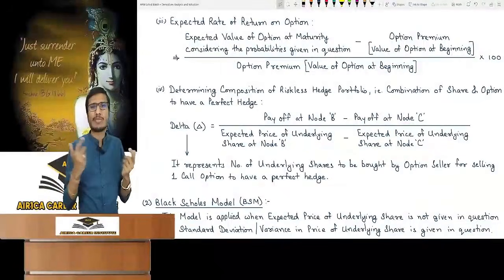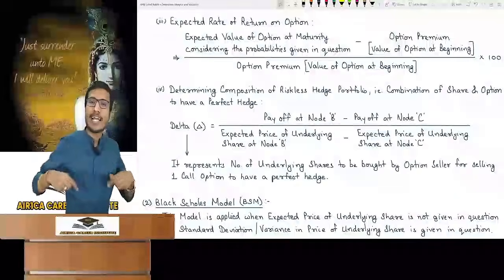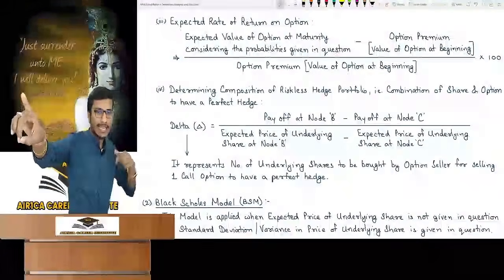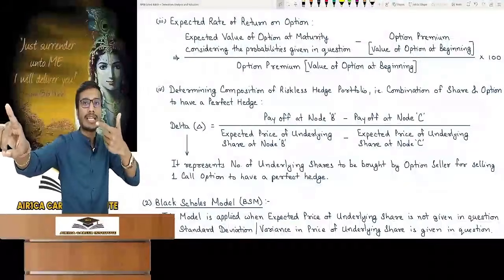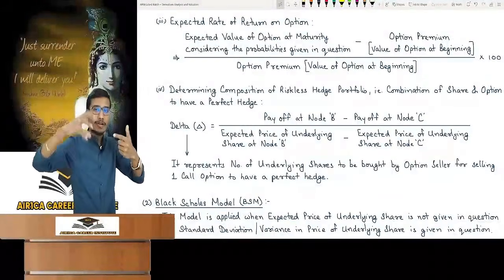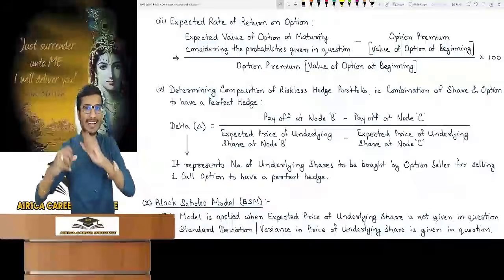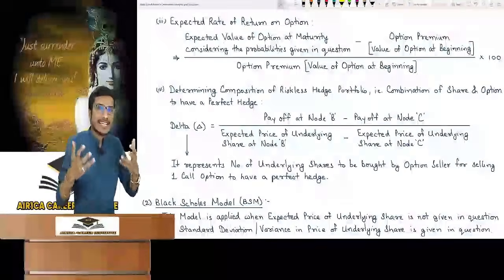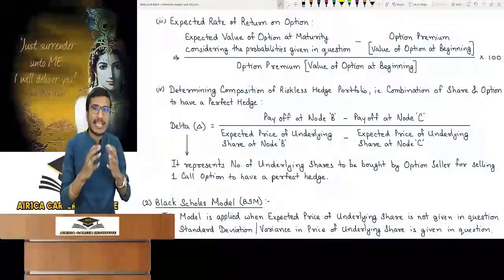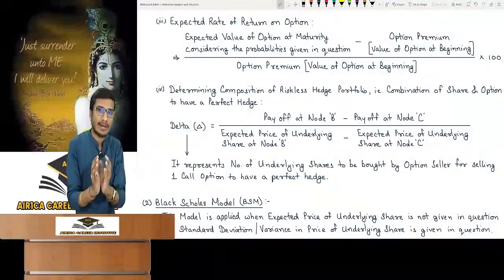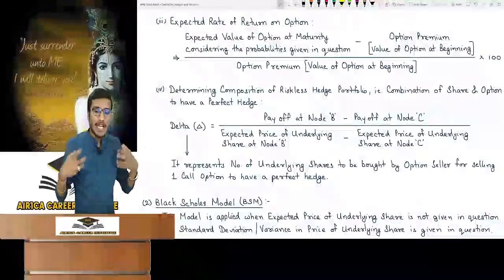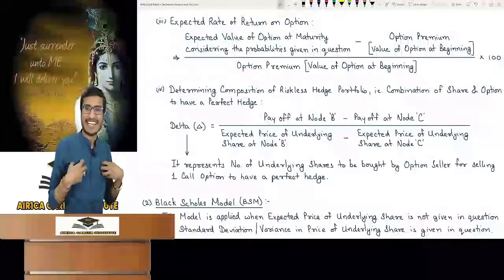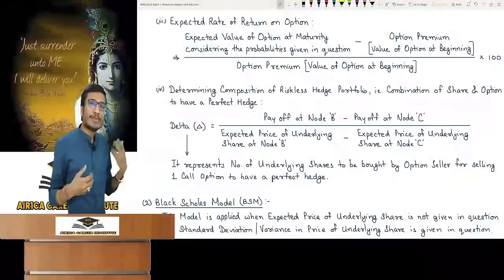Clear? So if I say option seller, I sell a call option, then what does it mean? I gave a call option, meaning right to buy an underlying asset is given. So I have an obligation to sell an underlying asset. Meaning if he comes to buy a share on maturity, then I will have to give him. Now what do we think in binomial model here? Risk-free return, which means we follow riskless approach. We work in such a way that we don't have any risk and we get risk-free return. So the option seller wants to get risk-free return and stay riskless. He does not want any risk. So you know what will he do?